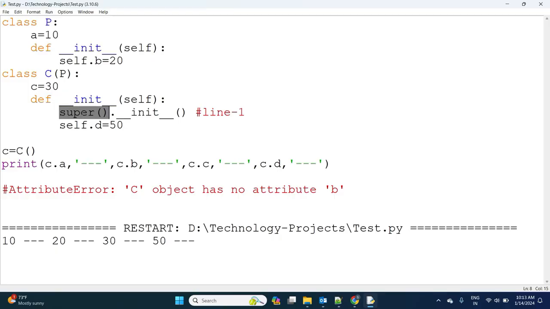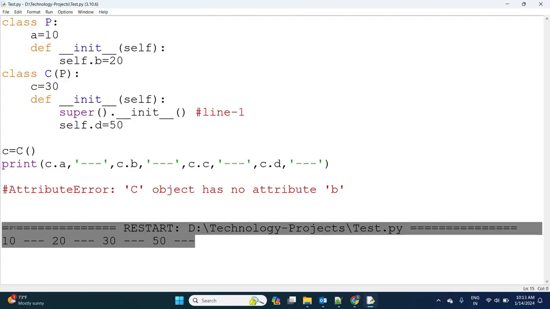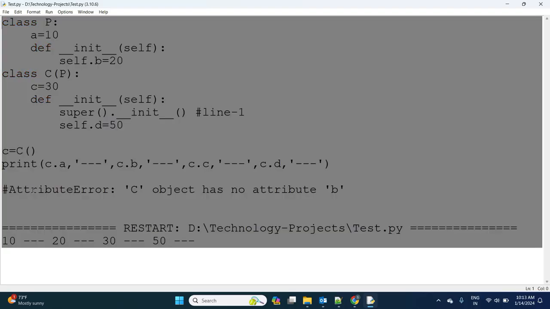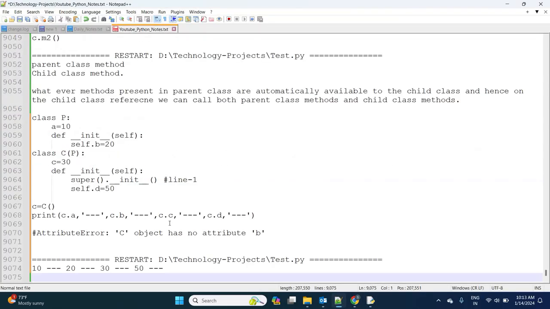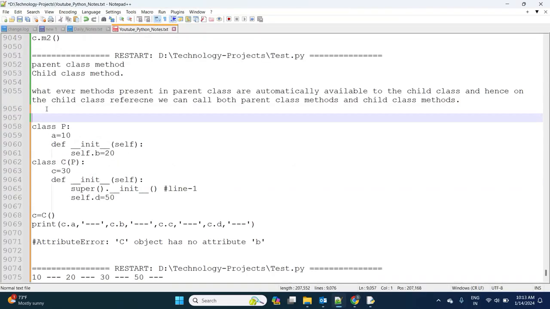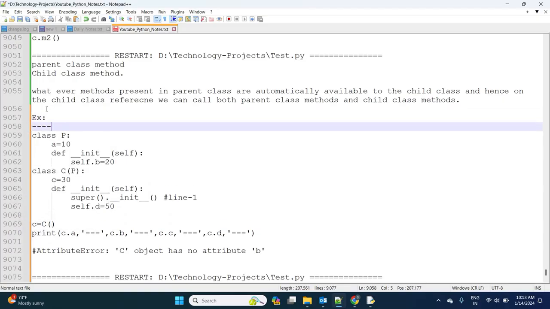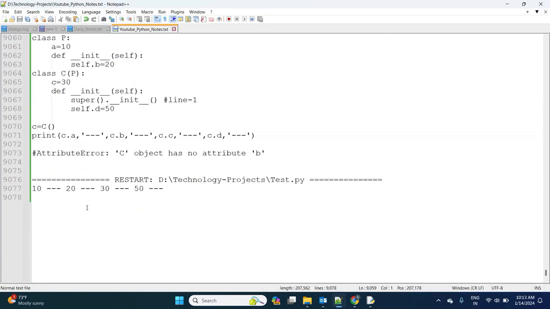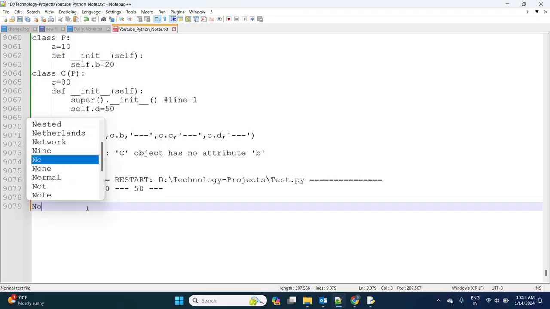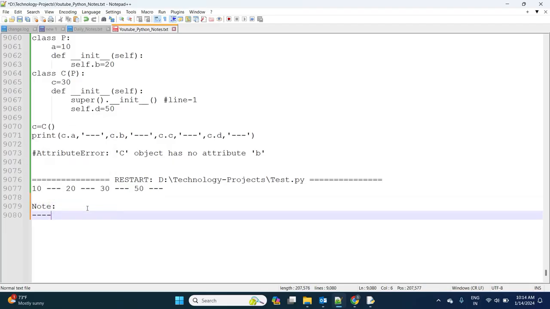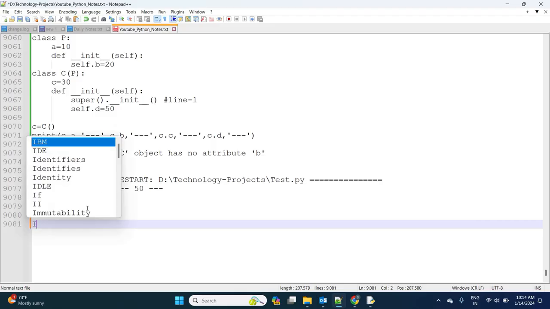Clear? Now observe here. Anyway we got the output, right? Let me write here, and regarding that I will also give a note.